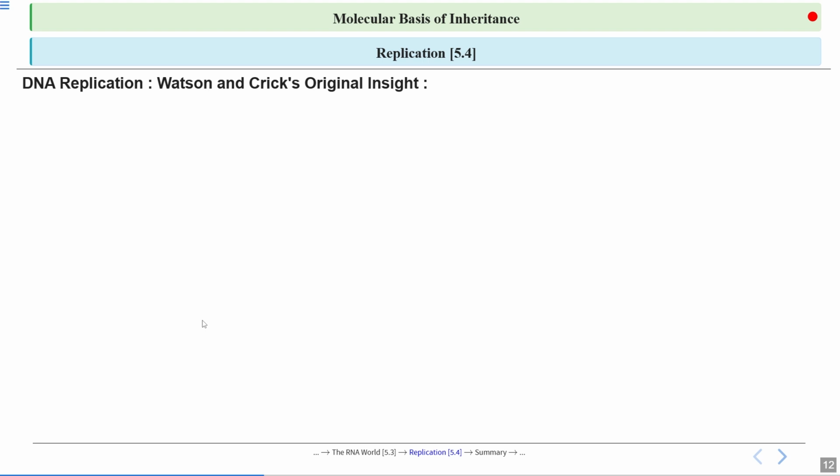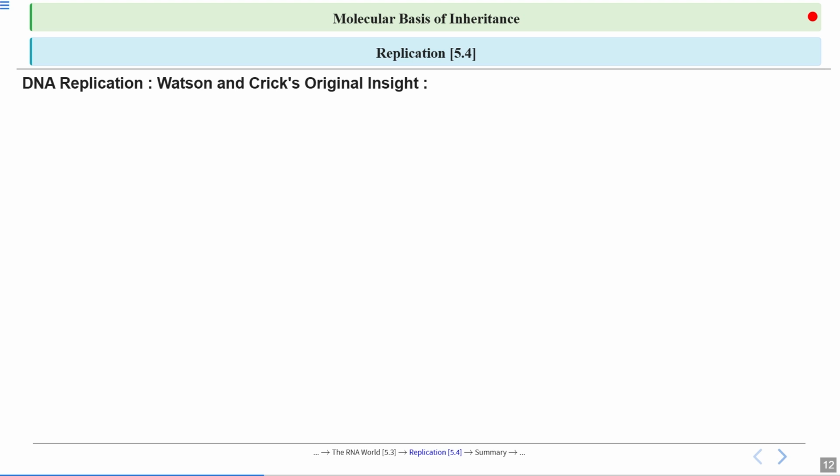Now, till now we have studied about DNA and RNA, their chemical structure, everything about them, and why they are more stable. Now it's time to understand what DNA replication is and how it happens, what its nature is and everything.